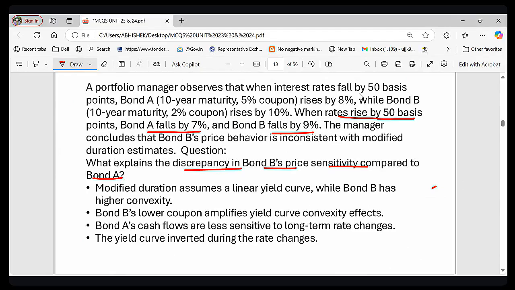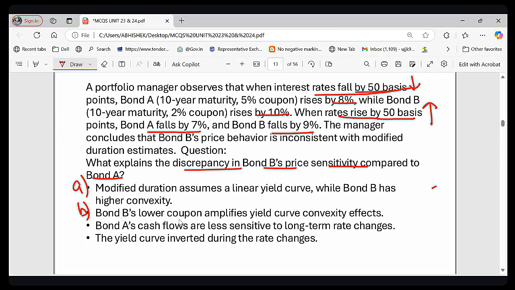तो इंटरेस्ट रेट फॉल बाय 50 बेसिस पॉइंट. देखिए जब 50 बेसिस पॉइंट घट रहा है तो बॉन्ड ए 8% बढ़ रहा है और बॉन्ड बी 10% बढ़ रहा है. और जब 50 बेसिस पॉइंट इंटरेस्ट रेट बढ़ रहा है तो आप बिहेवियर देखिए. So you can see there is a discrepancy in the bond price sensitivity. So what is the reason? That is the question. Option A, modified duration, assume a linear yield curve while bond B has higher convexity.